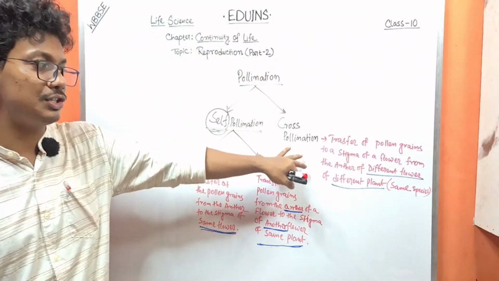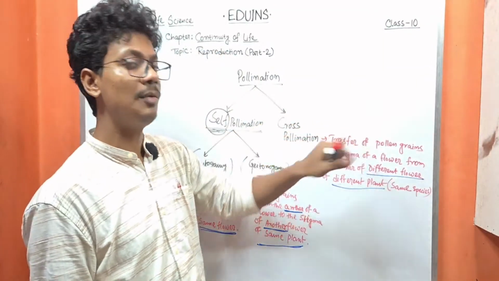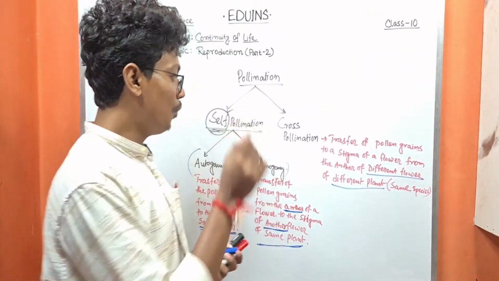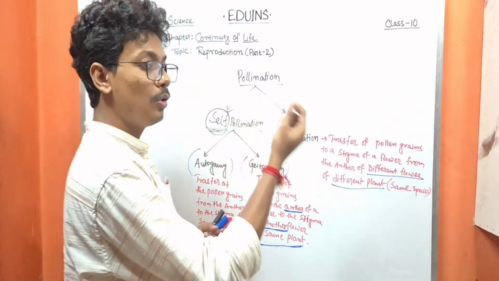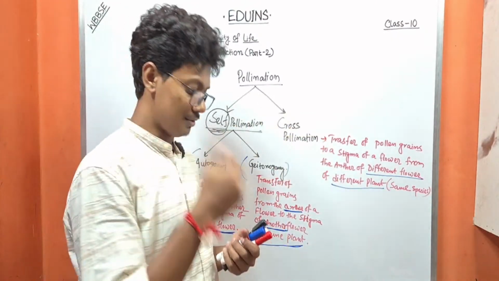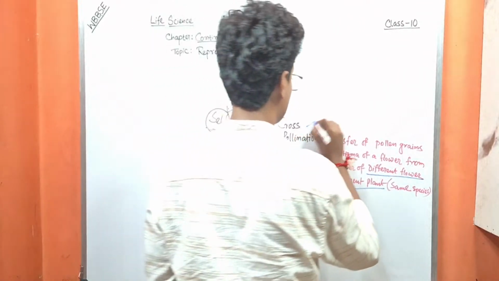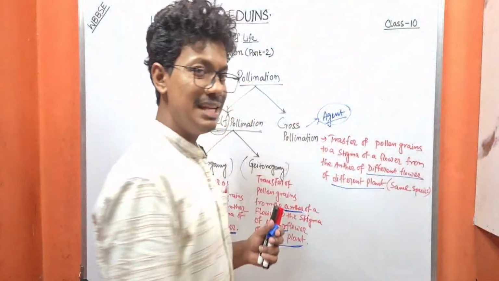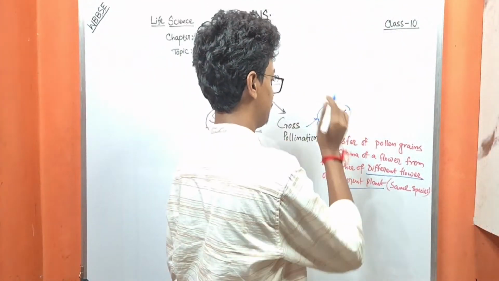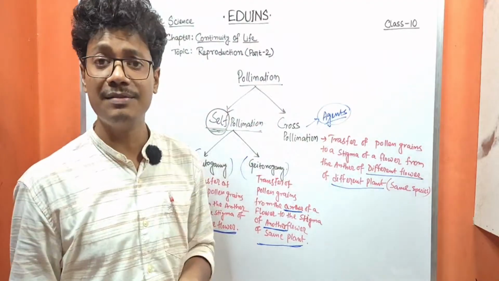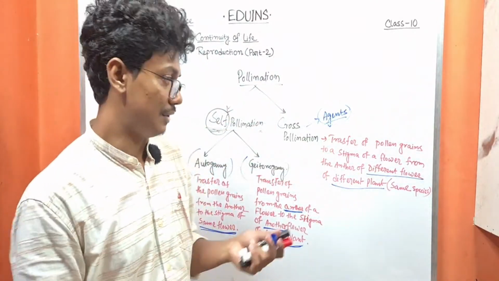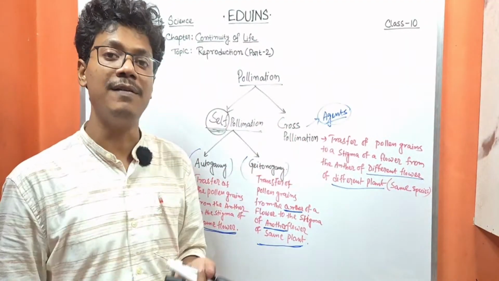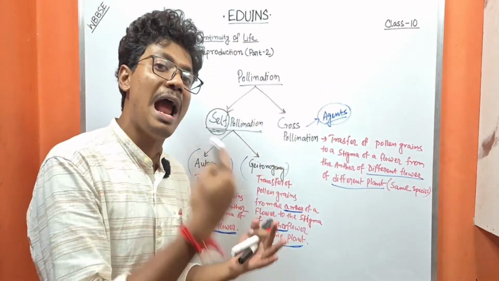So in cross-pollination, for the transfer of the pollen grains it needs some agents who will carry the pollen grains from one flower to another. Agents may be living or non-living, those who carry the pollen grains from one flower to another flower.